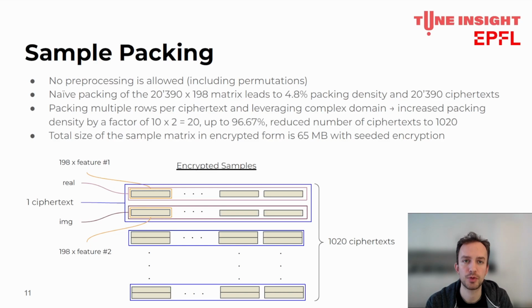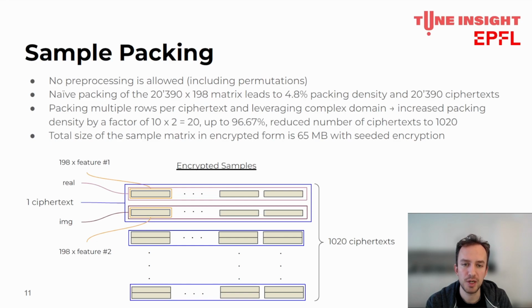One of the requirements of the challenge was that no preprocessing was allowed, not even rearranging the order of the samples or the features. So the only option we had, since we have to send the entire sample matrix to the server, was to pack the sample matrix as is. A naive packing with 1 row per ciphertext would only use 4.8% of the available plaintext slots per ciphertext. But by packing multiple rows per ciphertext, as well as using the complex domain, we were able to increase the packing density by a factor of 20, so from 4.8% to over 96%, which is close to optimal.